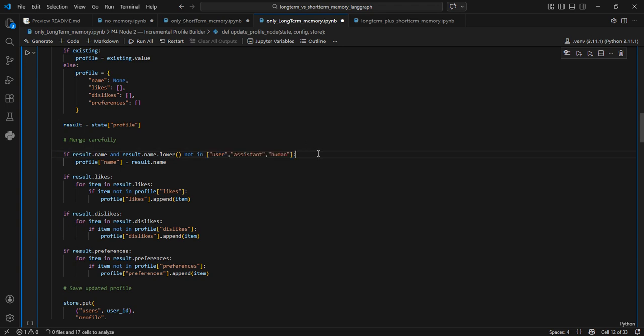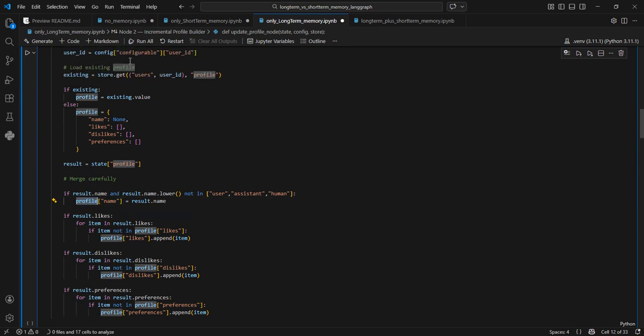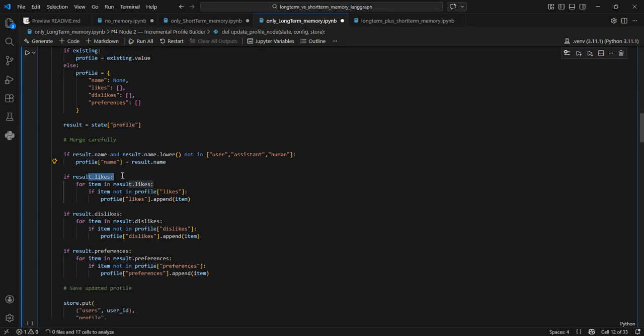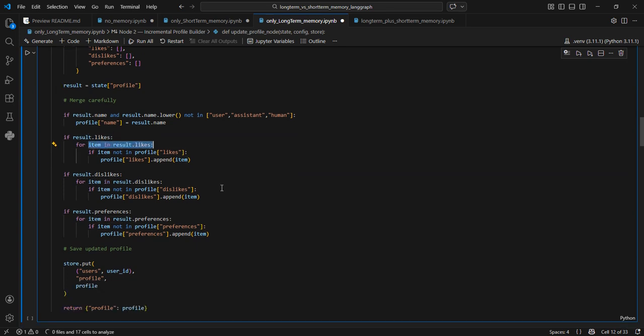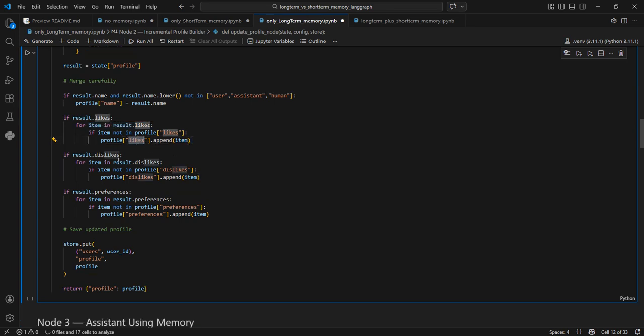So if this exists in the result, then it will be overwritten in the profile dictionary that we have set up as a name. Same for likes: if it exists, then all the items extracted in the form of a list will be appended to the likes list. Same for dislikes, same for preferences.